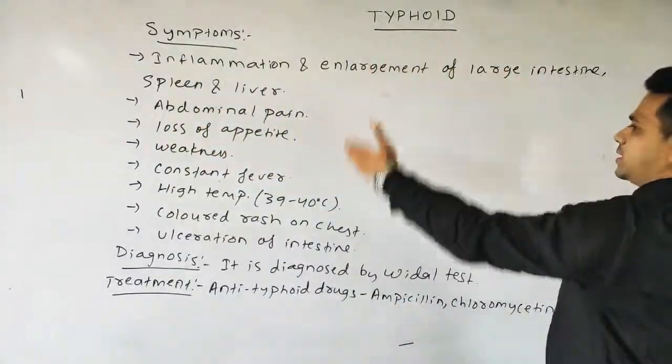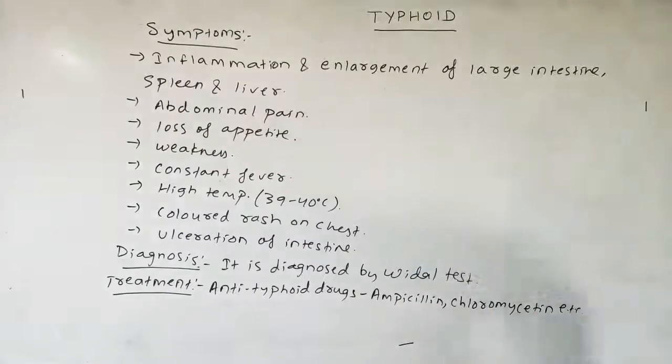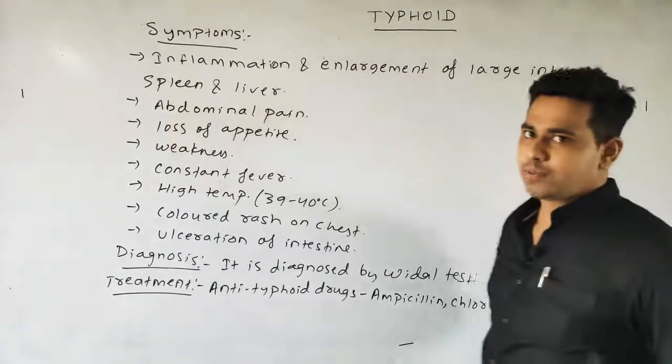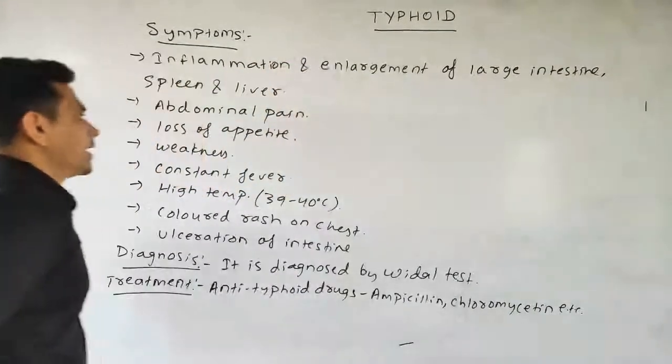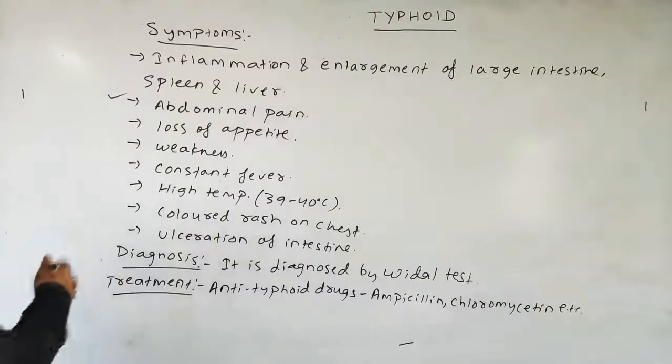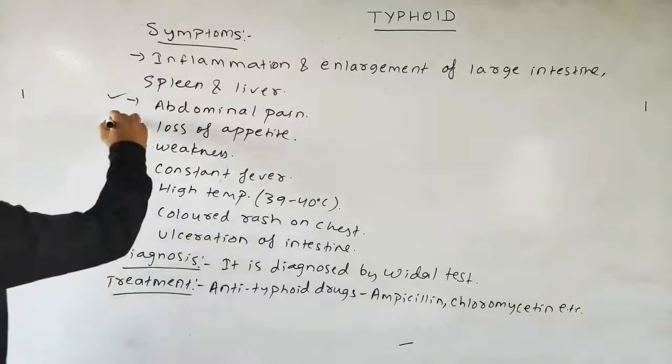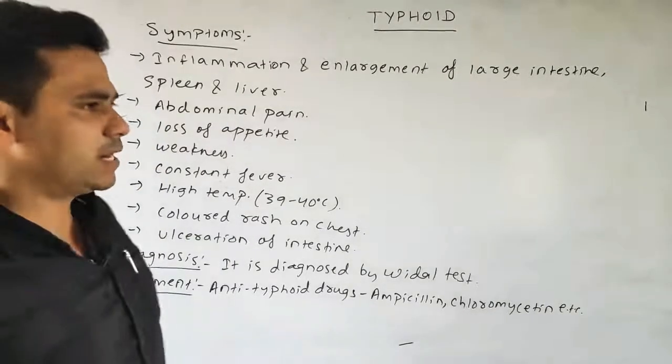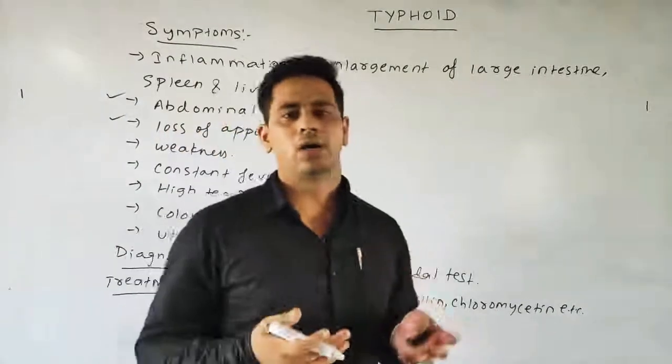Now come to the various symptoms, diagnosis and treatment in the case of typhoid. Many symptoms can be seen, such as inflammation and enlargement of the large intestine, spleen and also the liver. Second important symptom, as we see in the case of ascariasis also, is abdominal pain, loss of appetite, meaning not having hunger to eat anything.